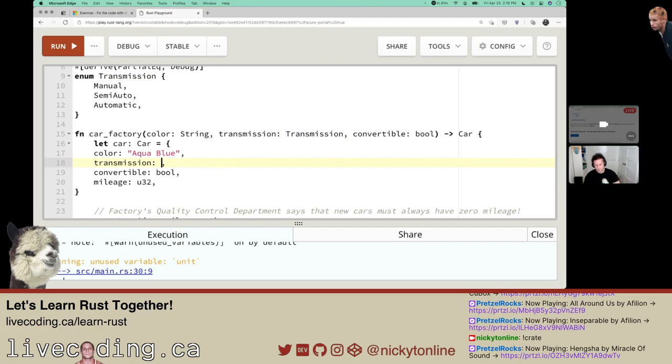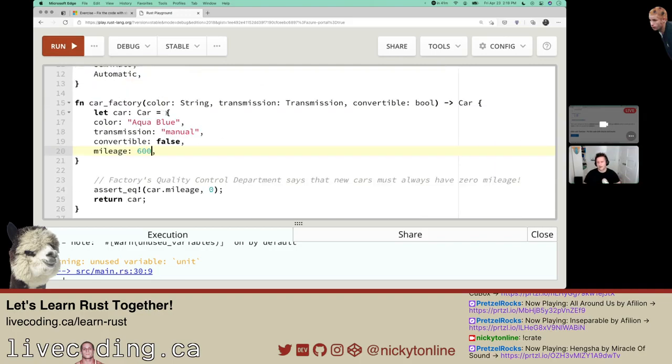Transmission. Let's go manual. I am not a car person, but I drove manual cars for quite a while. Convertible, false, because I live somewhere where we get winter. Mileage, we'll say 600. I'm going to assume it's kilometers, but it very well may be miles.